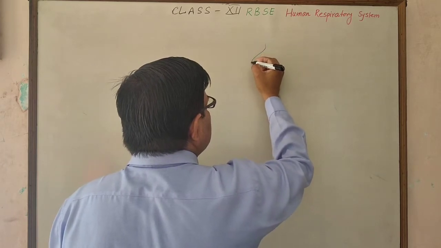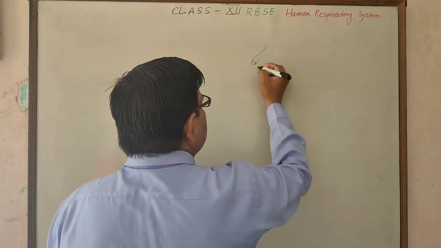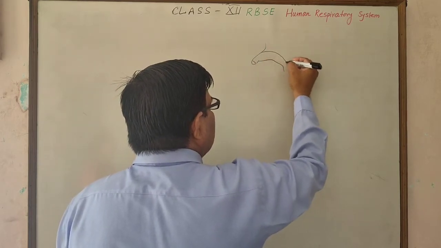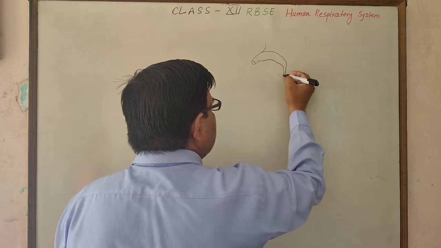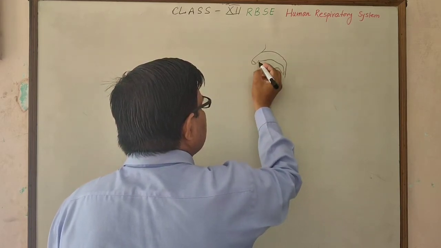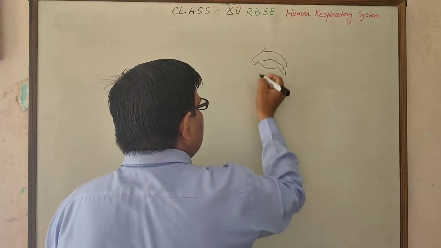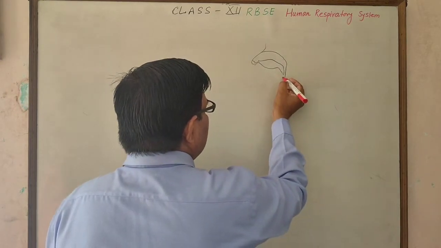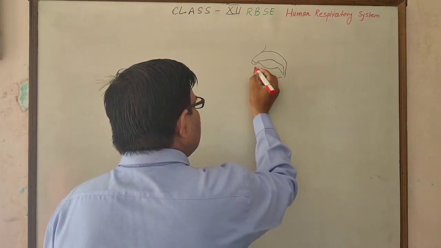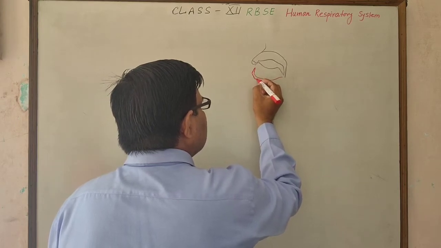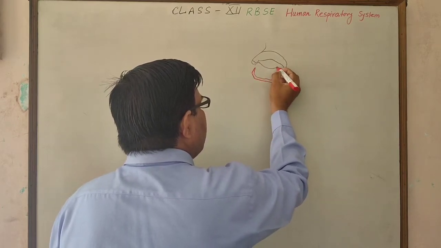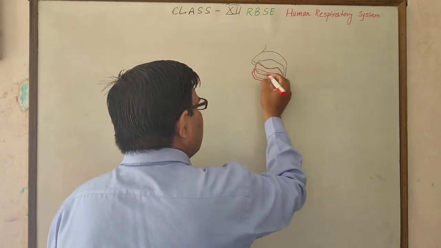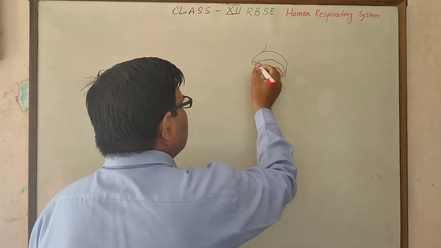Now look at the sketch of the human respiratory system. It has a small nostril, which opens in the nasal chamber. The nasal chamber is separated by a gap from the buccal cavity, which contains the tongue and the teeth.